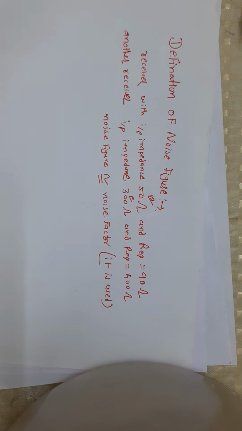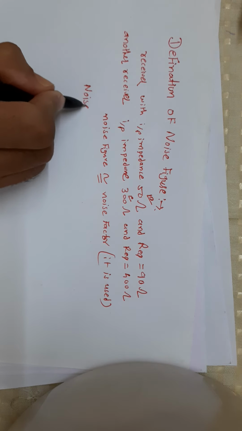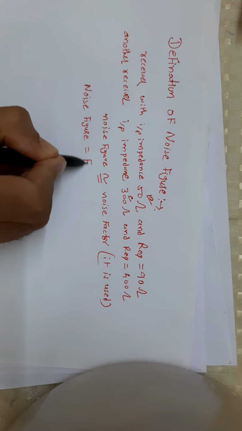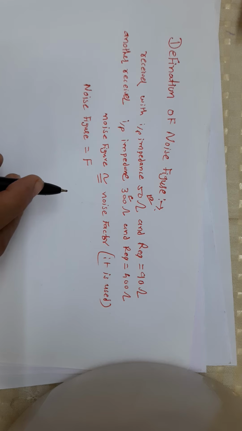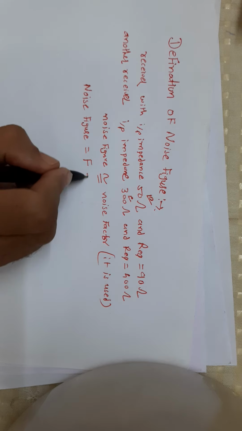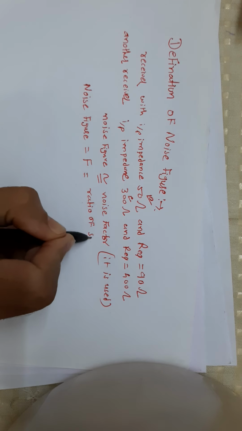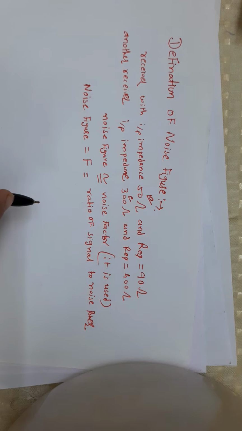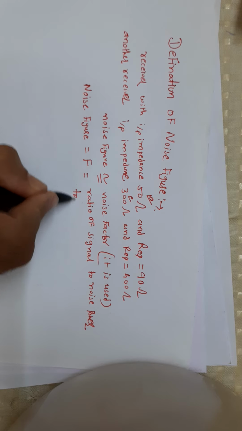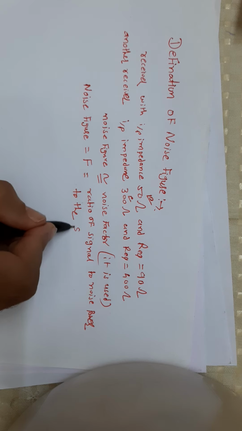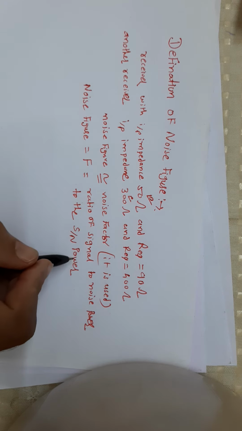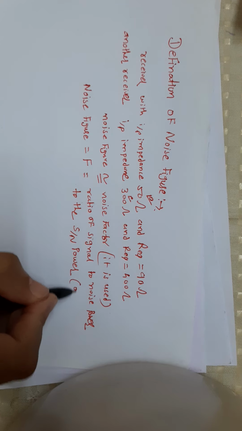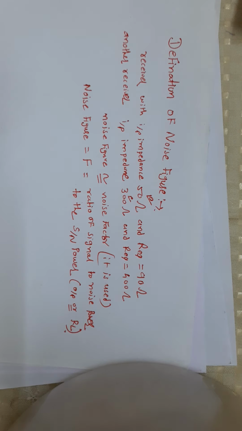The noise figure F, the symbol of the noise figure, is defined as the ratio of the signal to noise power supplied to the input terminal of a receiver or amplifier to the signal to noise power supplied to the output, or we can say load resistor.